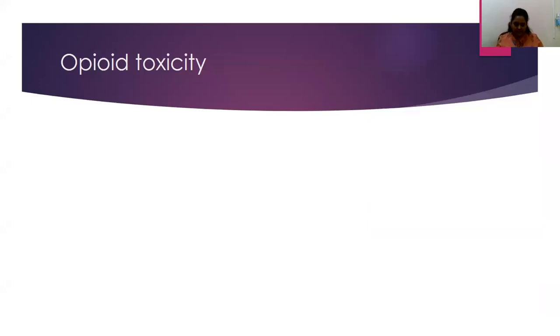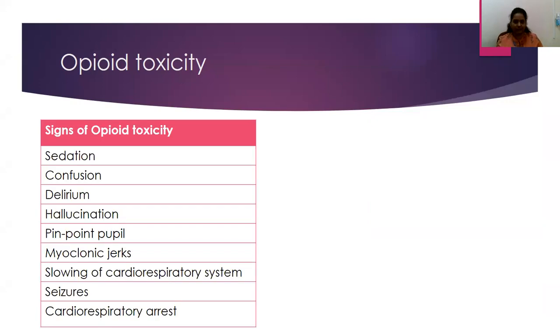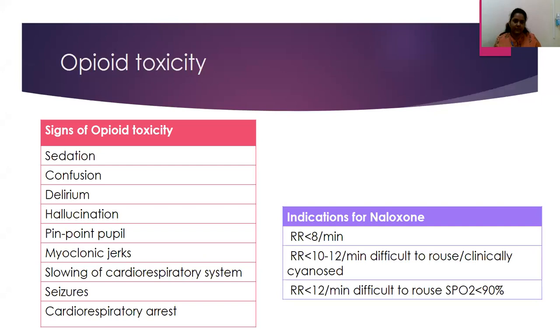Further important to this is also to remember opioid toxicity when we have patients on regular opioid usage or when you're doing opioid titration. So the first and foremost signs of opioid toxicity that could develop even with the step 2 opioids are sedation, delirium, hallucination. Further points that you would see are pinpoint pupils, myoclonic jerks, and there could be seizures or even cardiopulmonary arrest in these patients. So these are the main indications why we do a reversal.